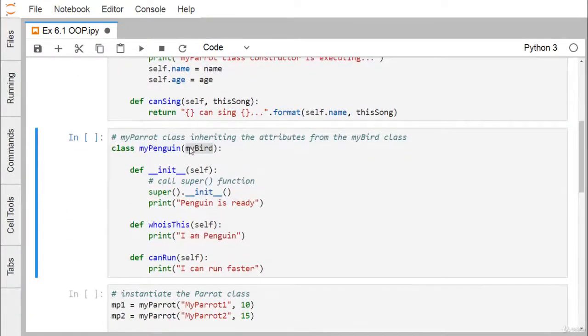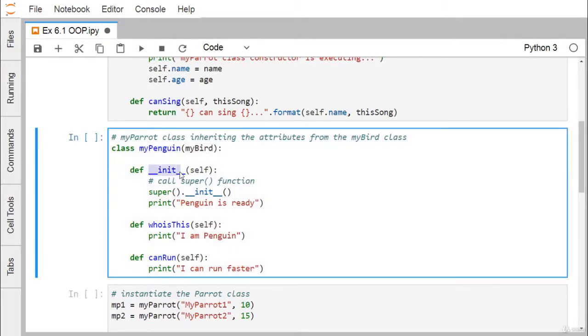So this is myPenguin, which is inheriting myBird class, and it is having the respective constructor here, which is calling the base class constructor. The base class means the myBird. myBird constructor can only be called using super dot underscore underscore init underscore underscore method. That means we are calling the base class constructor. This super method is actually denoting the base class, and it can be referred using this super method, and it is calling the base class constructor.